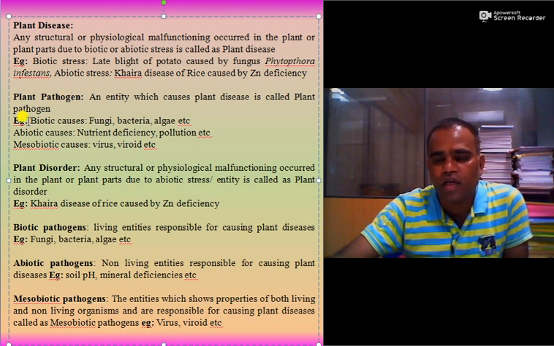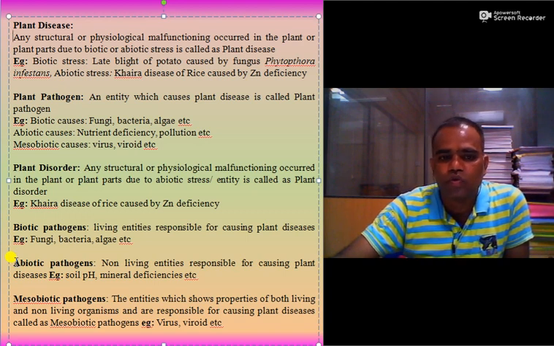So there are three types of plant pathogen. One is biotic, second one is abiotic and third one is mesobiotic. So what is biotic plant pathogen? The living entities responsible for causing plant diseases is called as biotic plant pathogens. These are fungi, bacteria, algae, etc. What is abiotic plant pathogen? Non-living entities responsible for causing plant diseases is called as abiotic plant pathogens. So soil pH, mineral deficiency, air pollution, etc. are the examples of abiotic plant pathogens.